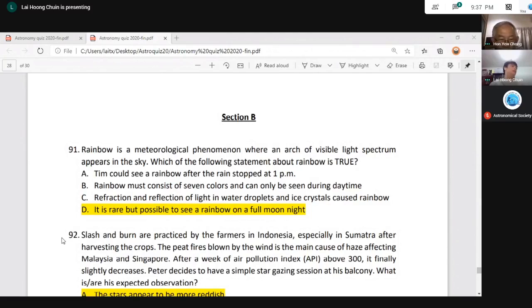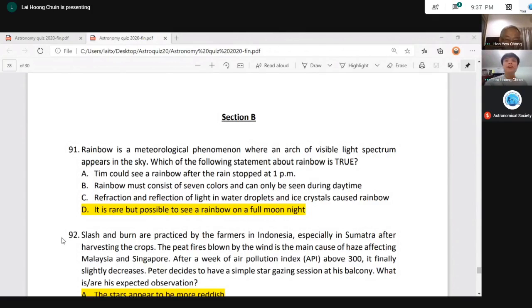All right. So for C, refraction and reflection of light in water droplets and ice crystals cause rainbow. The first part is correct. Refraction and reflection is correct. Water droplets is also correct. All right. The trick here is ice crystals. Ice crystal is not correct.